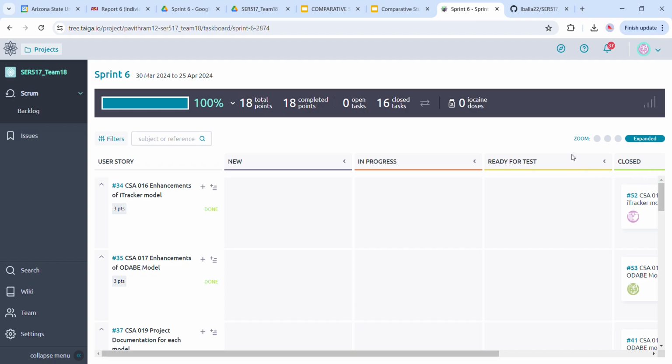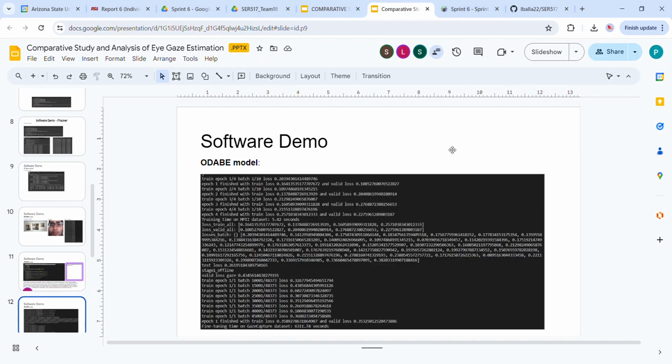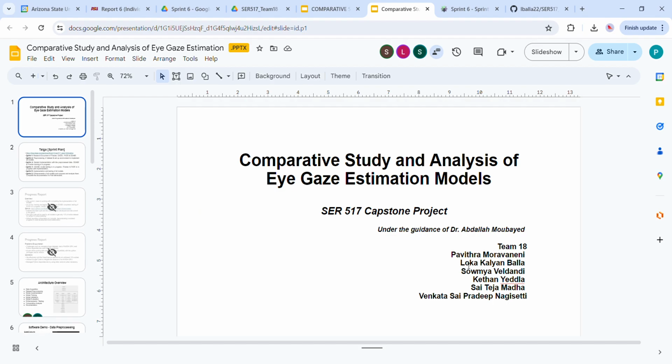Hi, we are Team 18. I'm Pavitra Muraveni, and these are our teammates Loka Kalyan, Soumya, Ketan, Saiteja, and Venkat Sai Pradeep. We have worked under the guidance of Dr. Abdullah Mahbid on our capstone project, a comparative study and analysis of IKS estimation products.